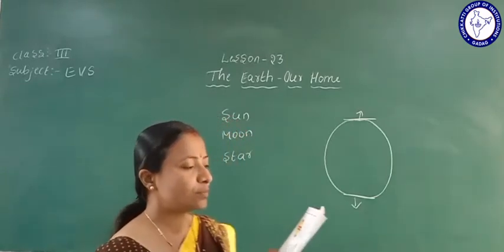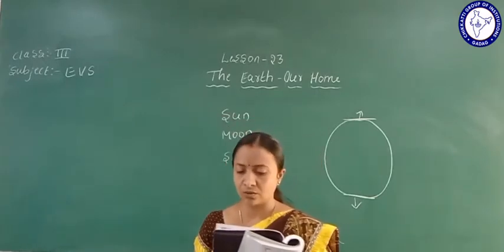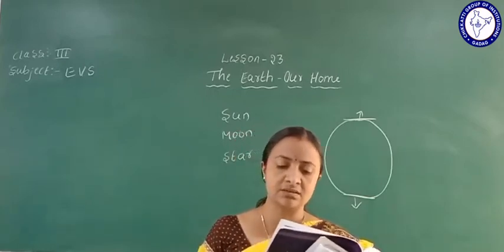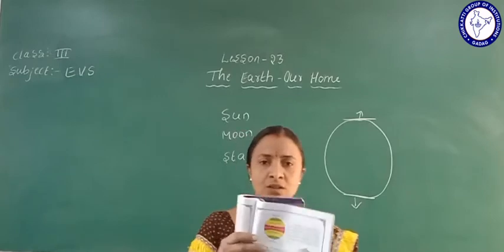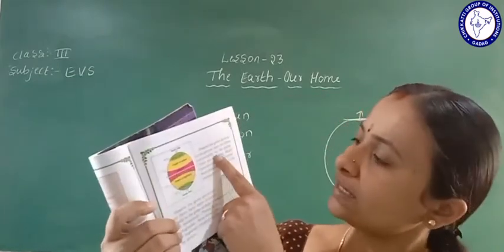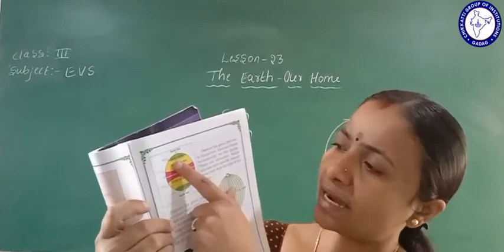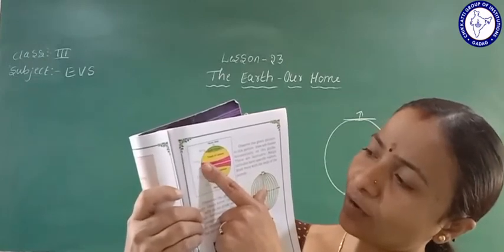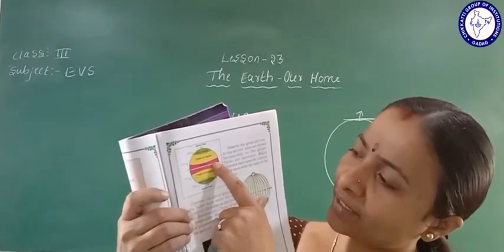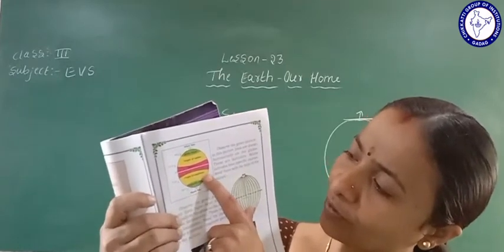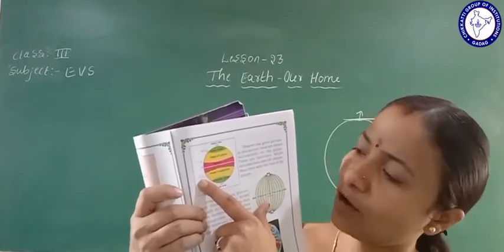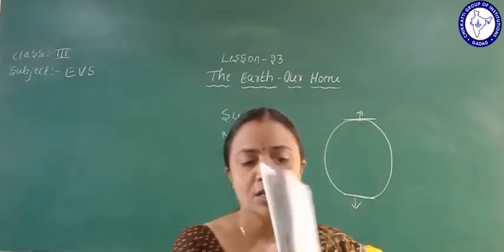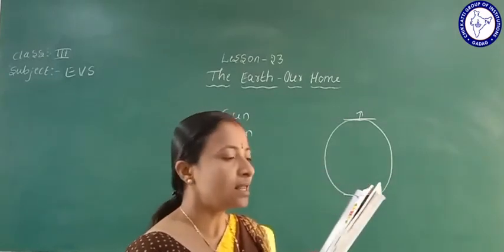Observe the picture of the horizontal lines on the globe. These are latitudes, and major latitudes have specific names. The latitudes are the Arctic Circle at 66.5 degrees, the Tropic of Cancer at 23.5 degrees, and the equator. Then the Tropic of Capricorn is at 23.5 degrees, and the Antarctic Circle is at 66.5 degrees.